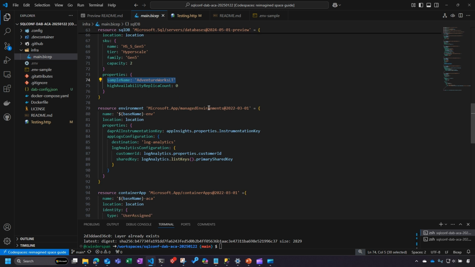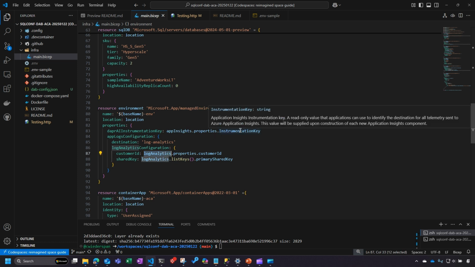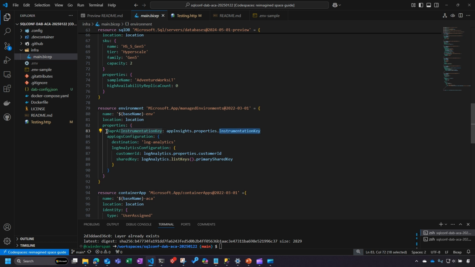And then we get into the actual container environment. I'm not going to get too much into the Azure Container App overview, other than if you're familiar with ACA or Azure Container Apps, there's an environment that's kind of your platform as a whole that you're creating inside of Azure. We're doing things like connecting that log analytics workspace. We're connecting the application insights.